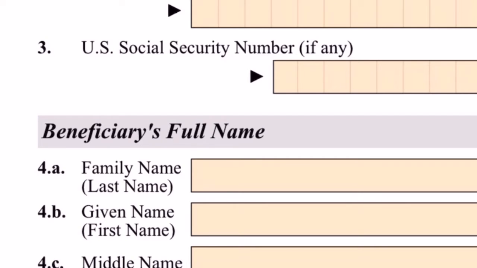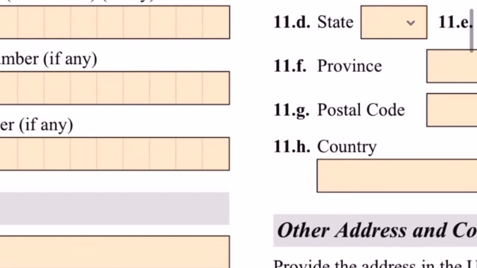So now we're going to move along to my client's wife that he is filing the petition for. So the alien registration number will be found on your green card. My client doesn't have an alien registration number as yet. This will be issued to you on your green card. The U.S. online account number is a number that will be provided to you if you file your documents online.